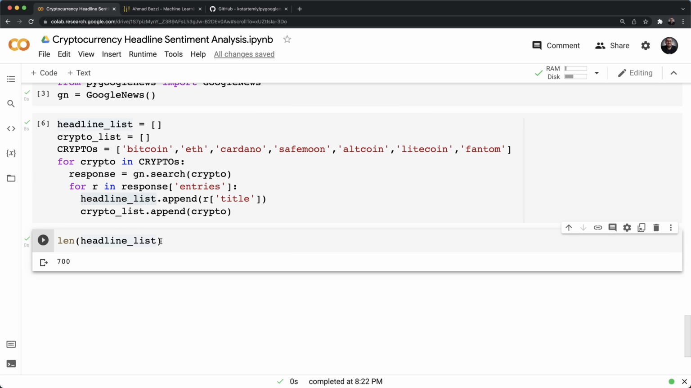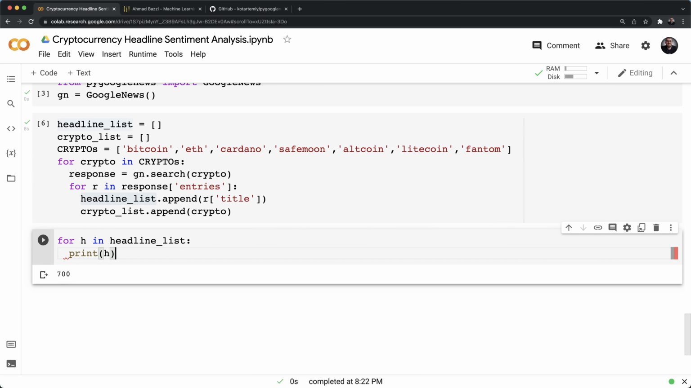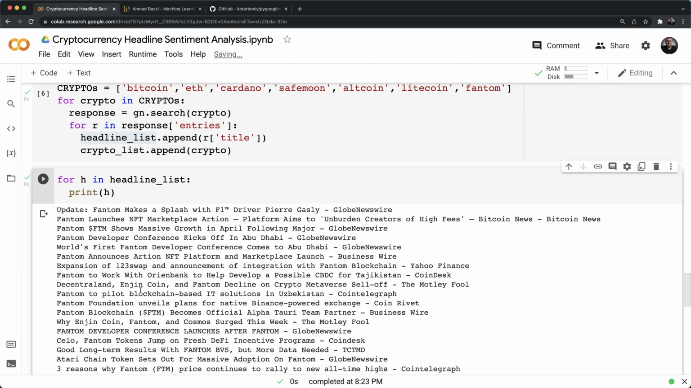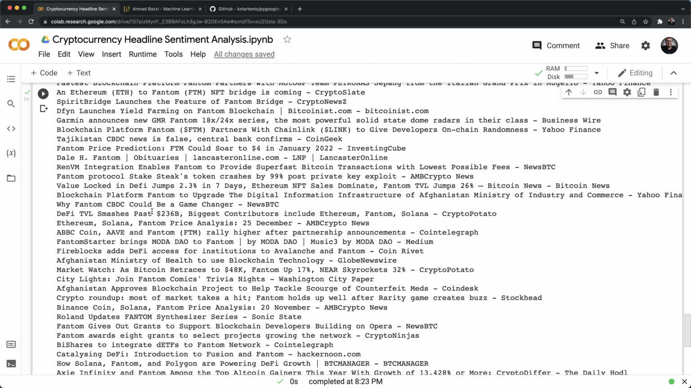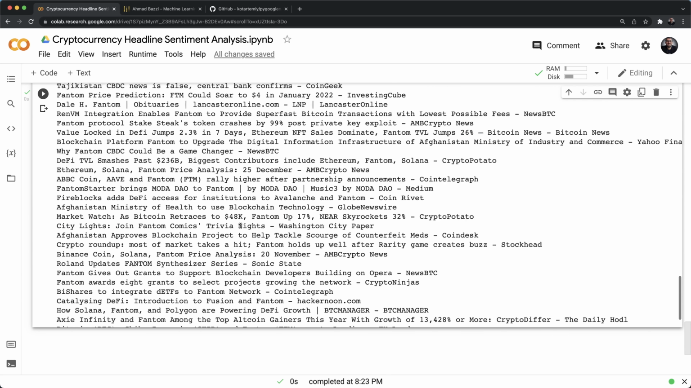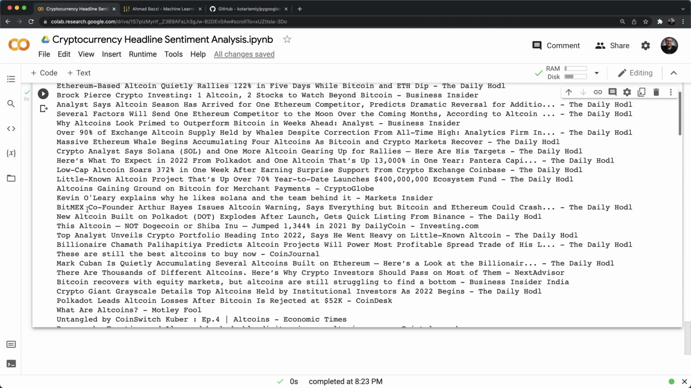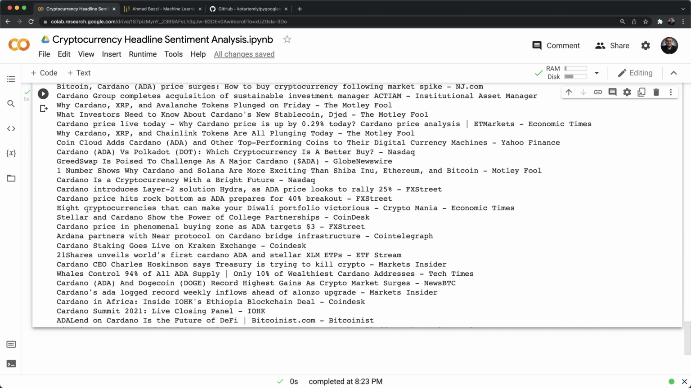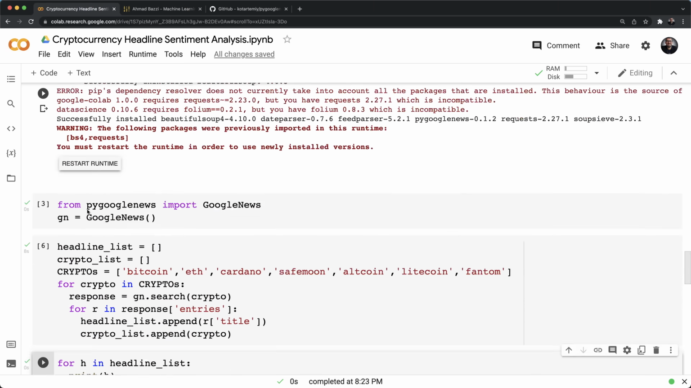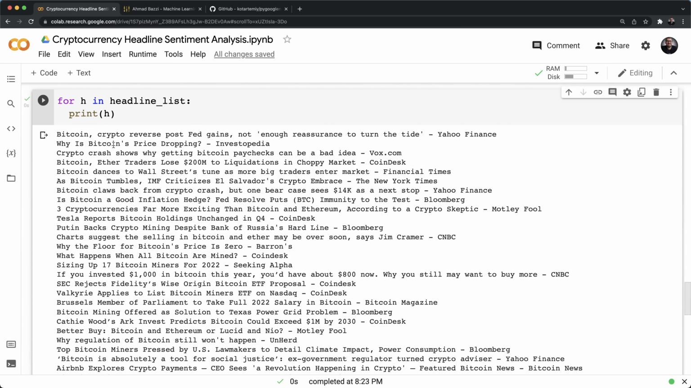In case you're curious to see how this looks, let's loop over it: for H in headline list, let's print H. Let's see what this gives. So here are all our beautiful headlines, and the list goes on and on. As you can see, here's a Litecoin mention. The first 100 should mention Bitcoin. Let me scroll, sorry. Bitcoin, why is Bitcoin's price dropping? Crypto crash. Bitcoin, and so on.